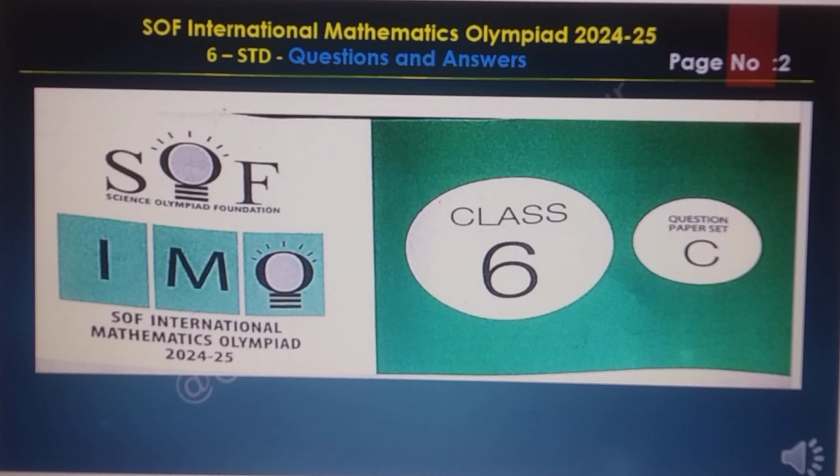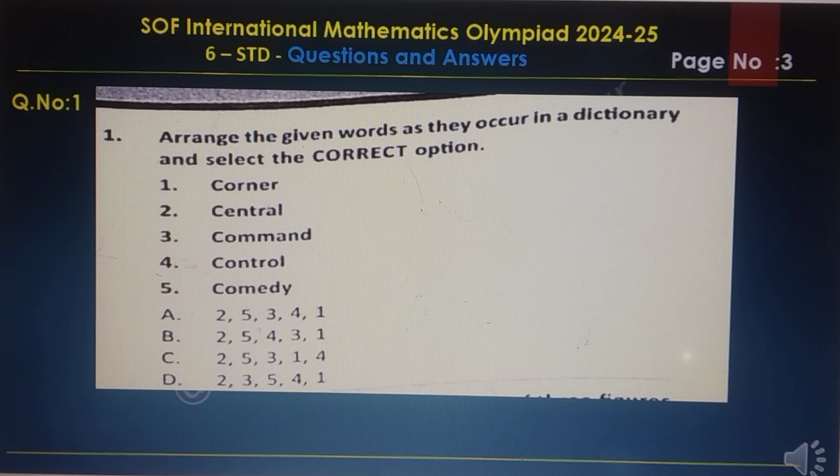SOF International Mathematics Olympiad 2024-25, 6th Standard Question and Answers, SOF IMO International Mathematics Olympiad Class 6 Question Paper Set C. First question. Arrange the given words as they occur in the dictionary and select the correct option. Here: corner, central, command, control, comedy. Here options A, B, C, D are there.